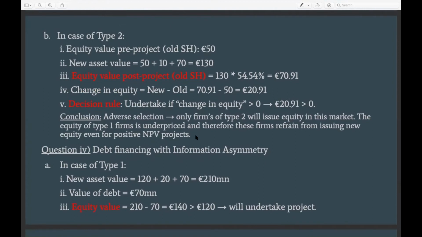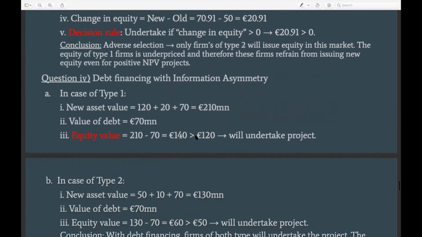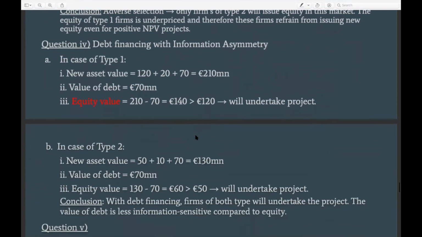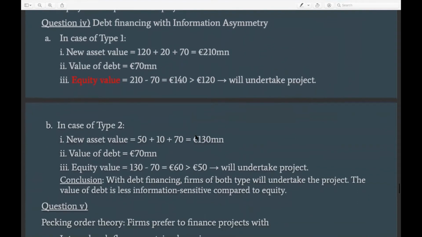So the fourth question is basically the opposite of the previous one. Before it was equity, and now it's debt. What we are told is that it's the same project, the same investment cost, the same expected NPV, and the difference now is that the project would be financed with debt instead of equity, right?